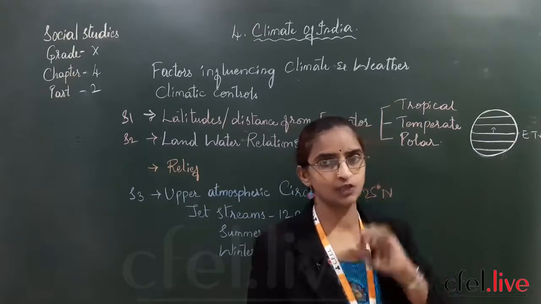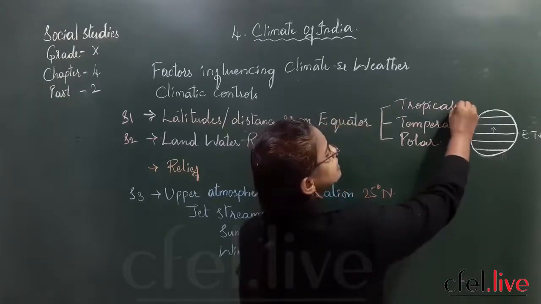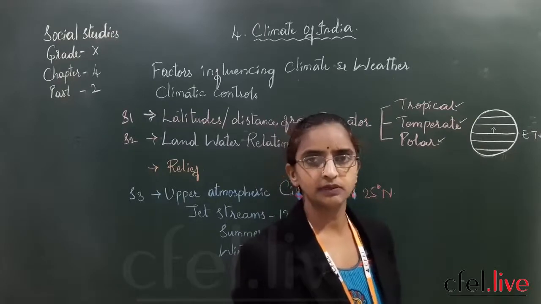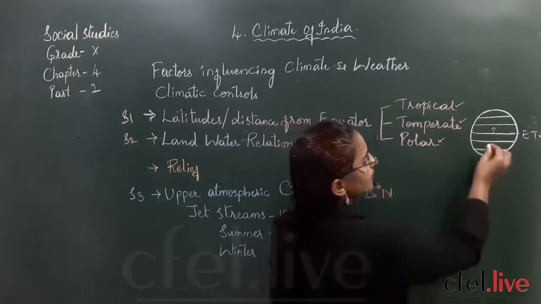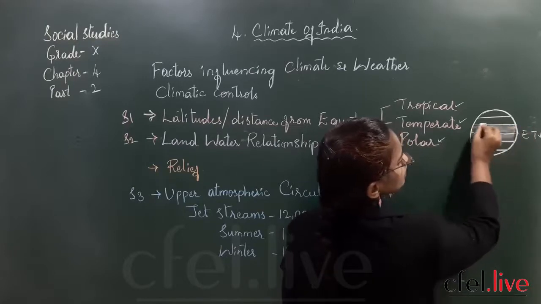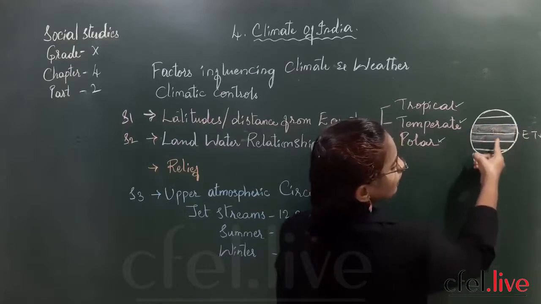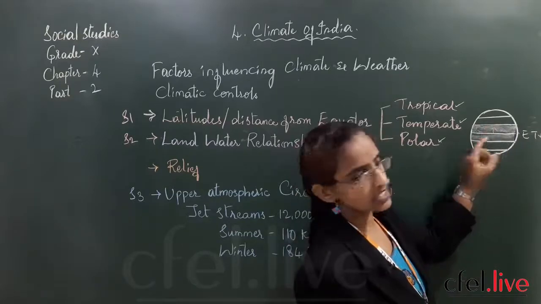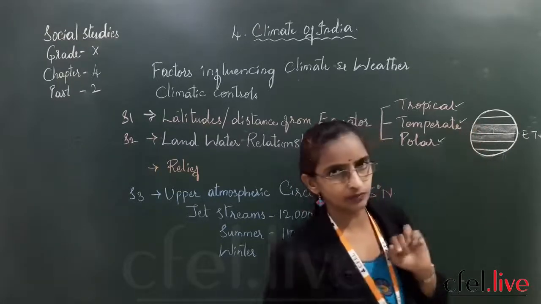And if you divide this into zones, how many heat zones do we have? In total we have 3 heat zones: tropical zone, temperate zone, and polar. What is tropical? That is from the equator to the tropics. What are the two tropics here? Tropic of Cancer and Tropic of Capricorn. So this is the tropical zone.